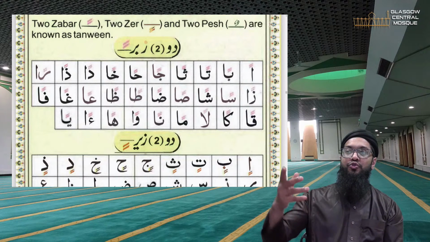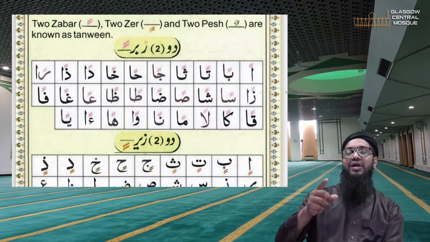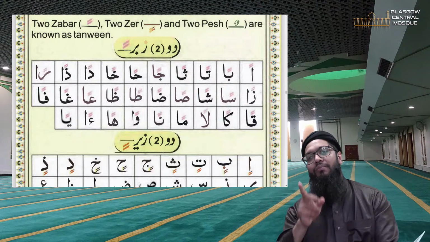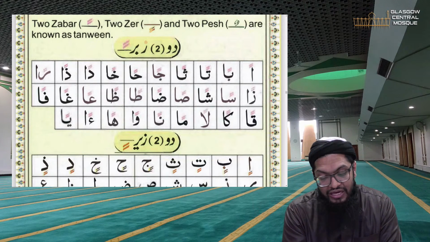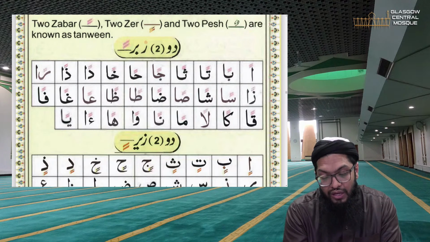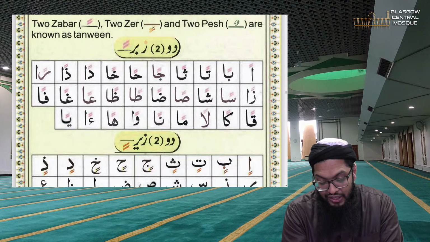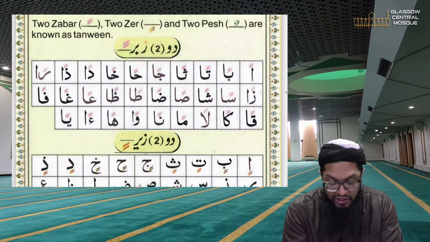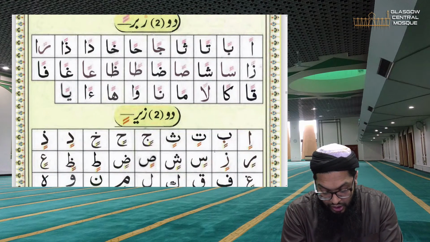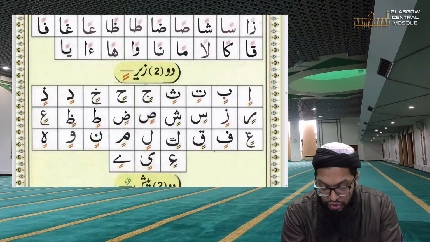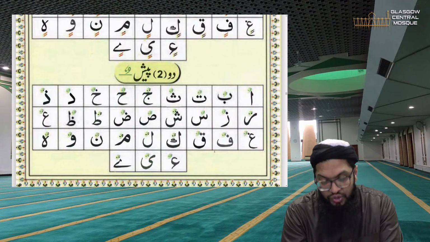And fatha as usual makes an a sound. Kasra as usual makes an e sound. Dhamma as usual makes a u sound. So an, ban, tan, than, jan, han, khan. Kha is one of the 7 fat letters. In, bin, tin, thin, jin, hin, khin. Kha is one of the 7 fat letters. So zun, sun, shun, sun, sad is one of the 7 fat letters.